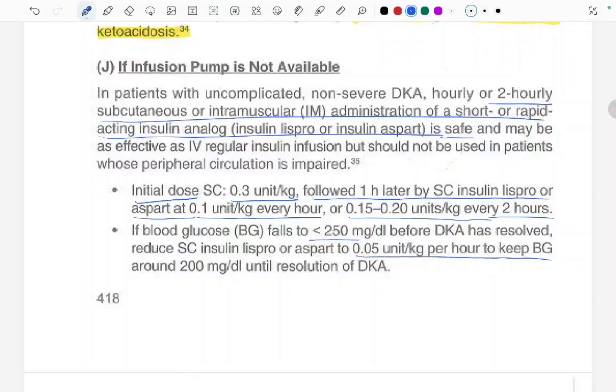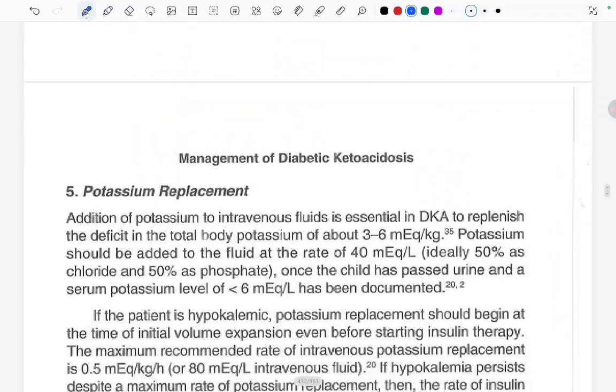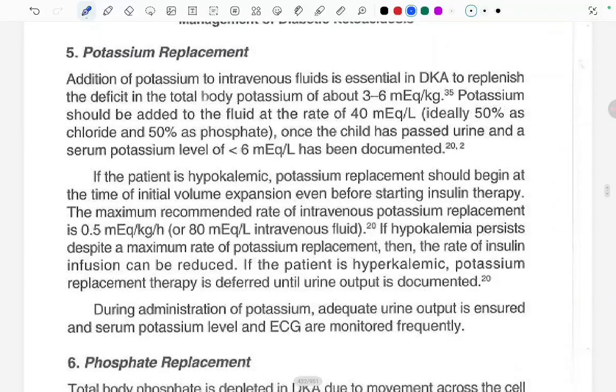Coming to the potassium replacement, addition of potassium to the IV fluids is essential in DKA to replenish the deficits in the total body potassium of about 3 to 6 milliequivalents per liter. Potassium should be added in the fluid at the rate of 40 milliequivalents per liter, ideally 50% as chloride and 50% as phosphate. That is, 50% as KCl, and 50% as potassium phosphate.